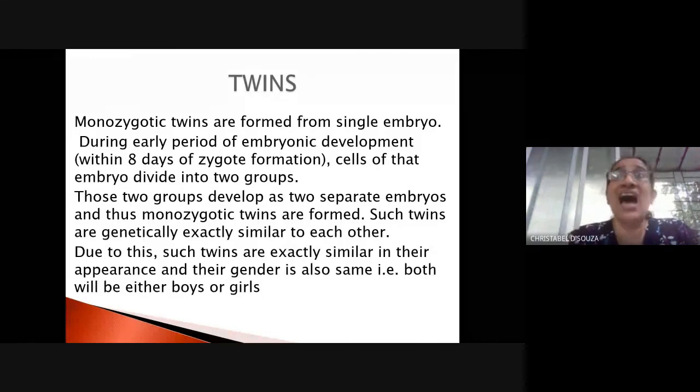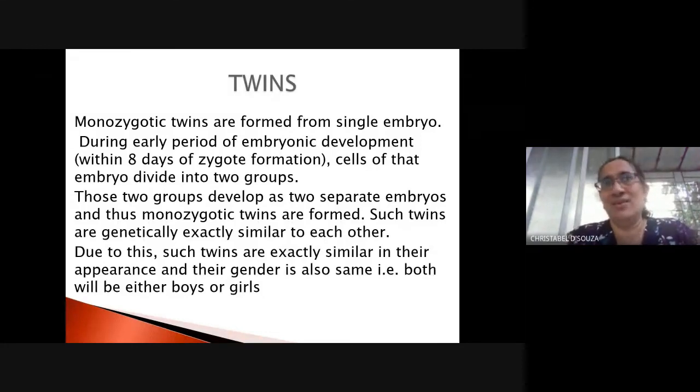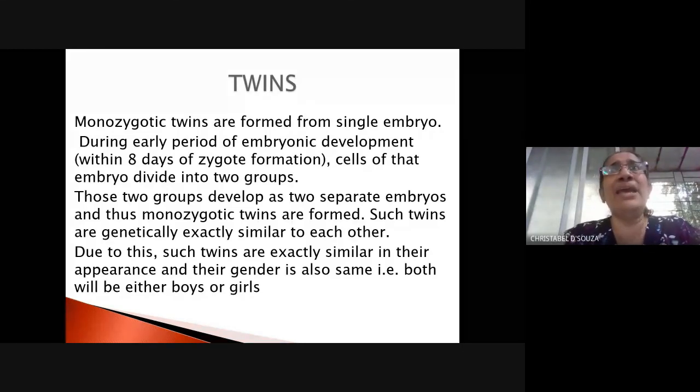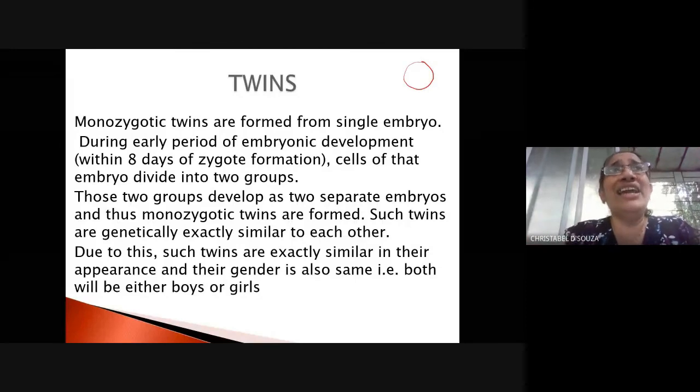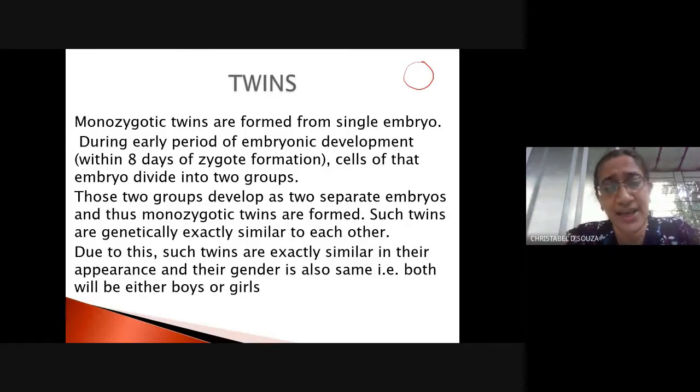Such twins are genetically similar to each other, okay? And they look also pretty much the same. They are definitely of the same gender. That is either male, male or female, female. They cannot be male and female. These are monozygotic twins, right? Which are formed from one zygote dividing into two, correct?